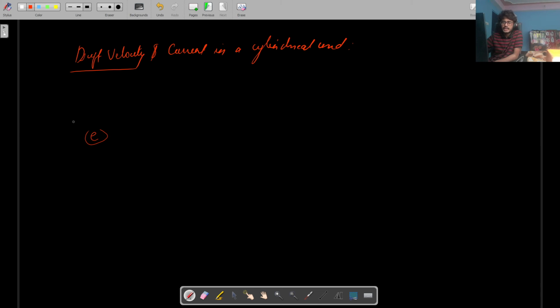So electrons, when they are moving from the negative terminal to the positive terminal, the positive terminal will attract the electron and the negative terminal will push the electron. Now the movement of the electron is not a smooth movement, right? It will not move in a straight path without any obstruction. There will be a lot of obstruction in its way. It'll collide with an atom, or collide with another free electron or something like that.